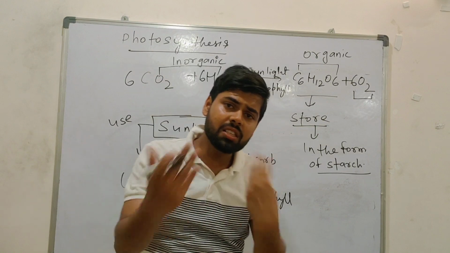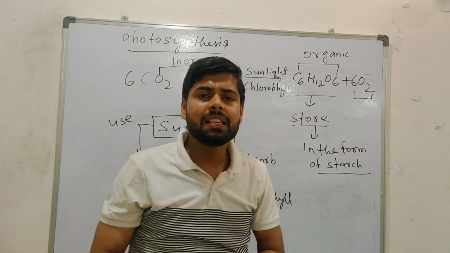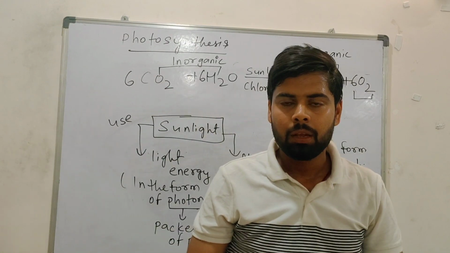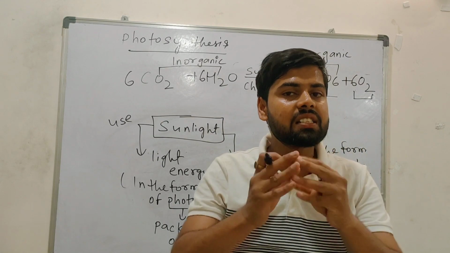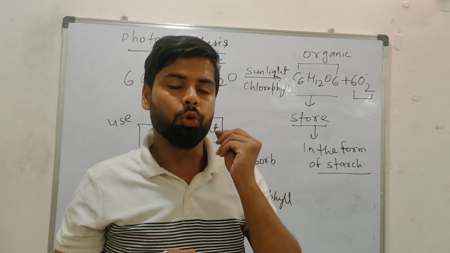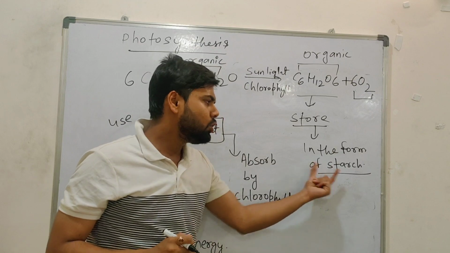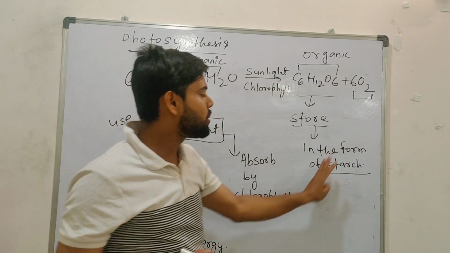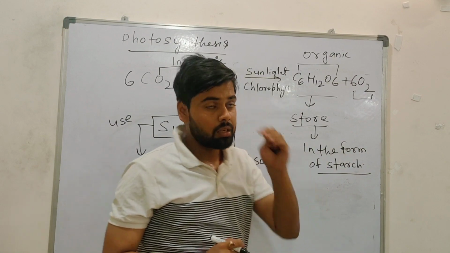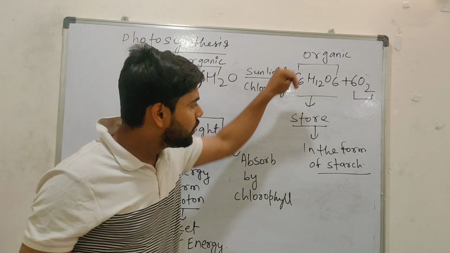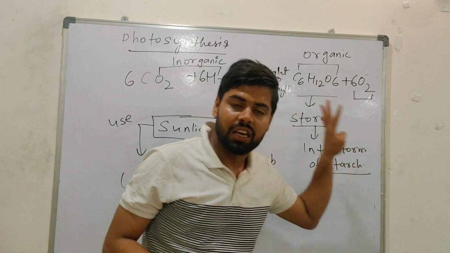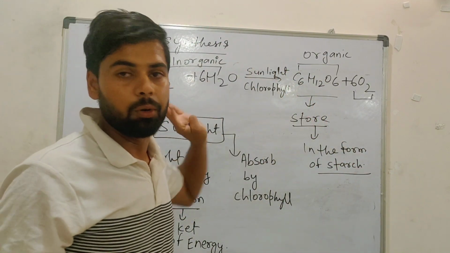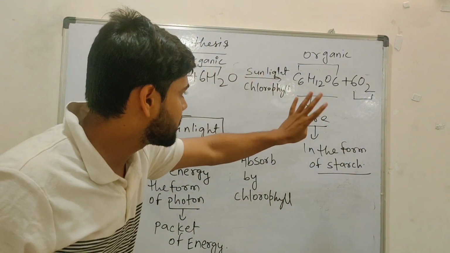Now, the question comes, what is starch? So, starch is basically a complex form. Complex food we call starch and simplest food we call glucose. It is a combination of so many molecules of glucose. Combination of so many molecules forms starch. So, basically plant will store food in the form of starch. Any doubts to anyone? Let me know.